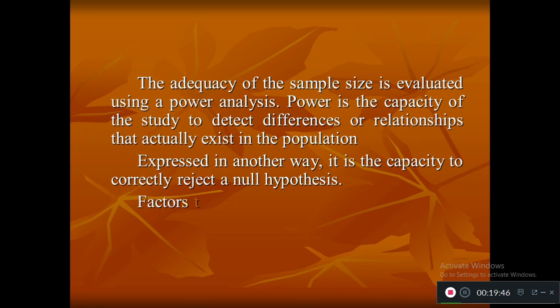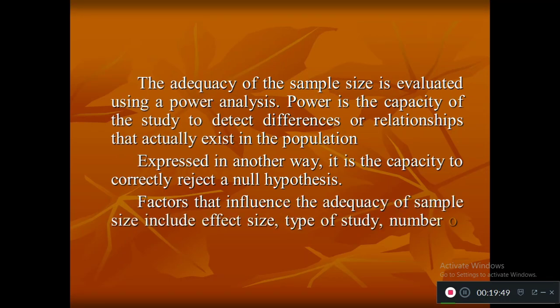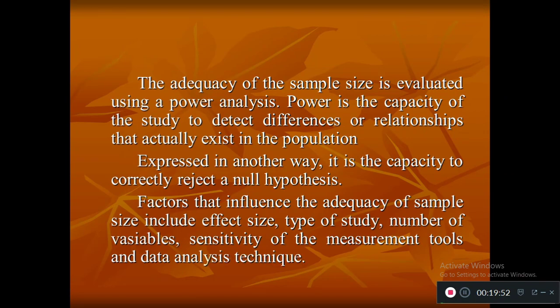Otherwise, power analysis is explained as the capacity to correctly reject a null hypothesis for a researcher. That is, at how much percentage we can say this has not happened because of that particular variable. So that is power analysis.